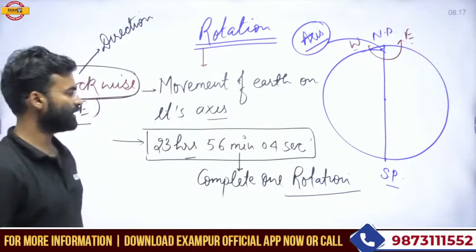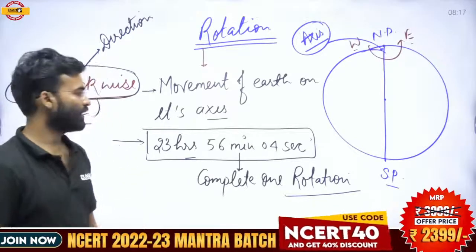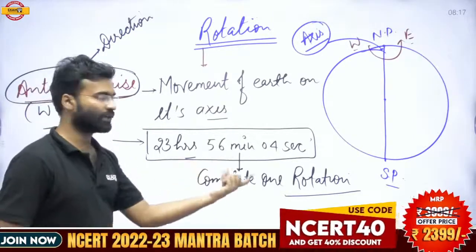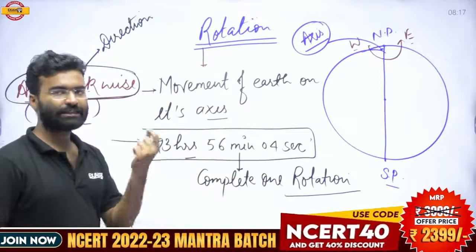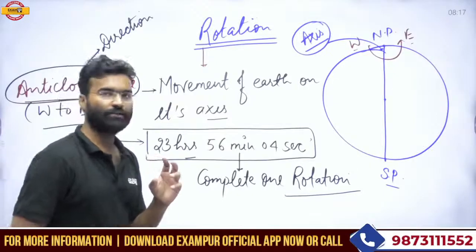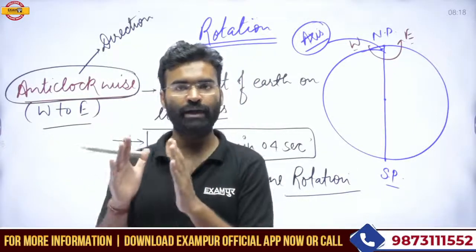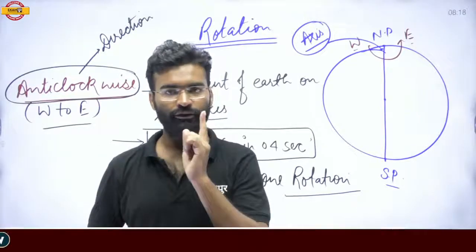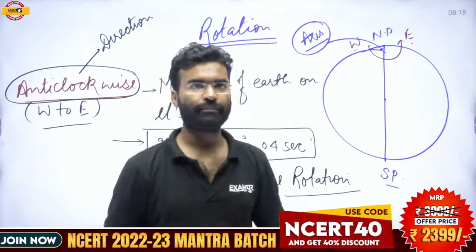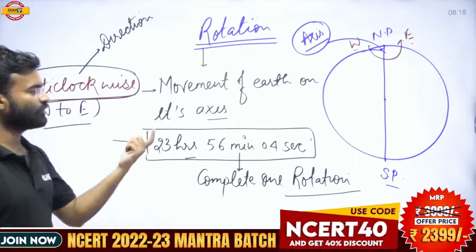In this duration it completes one rotation, and it is approximately 24 hours, and that is why we consider 24 hours as one rotation. One rotation is the sum of the duration of the day and night of any particular place, a single day and single night.